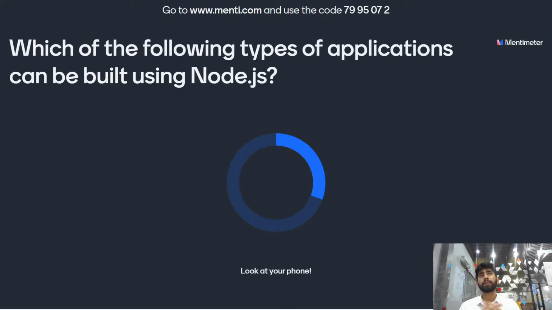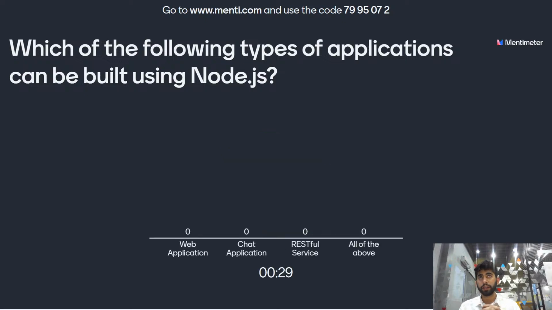Which of the following types of applications can be built using Node.js? The options are web application, chat application, RESTful services, and the last option is all of the above. I repeat, which of the following types of applications can be built using Node.js? You have 15 more seconds to answer. The options are web application, chat application, RESTful services, and all of the above.